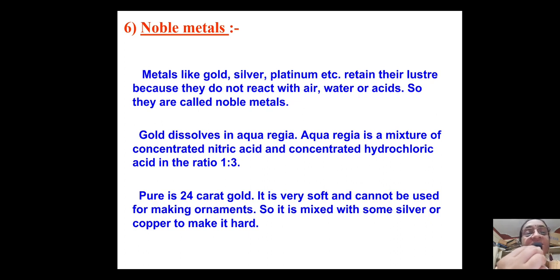Now, pure gold is 24 karat gold. The 24 carat is a measure of the purity of the gold. It is very soft and cannot be used for making ornaments. So generally the goldsmith mixes silver or copper to make it hard. Then you call it 22 carat gold, which is ornamental gold. Okay.